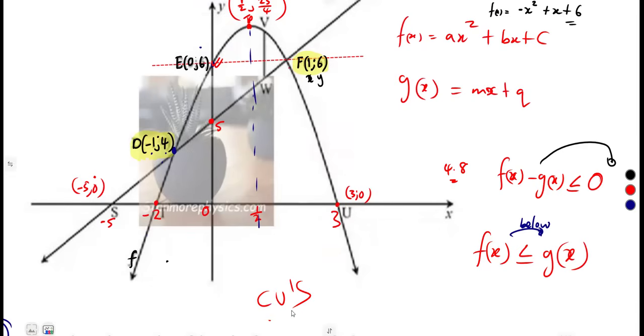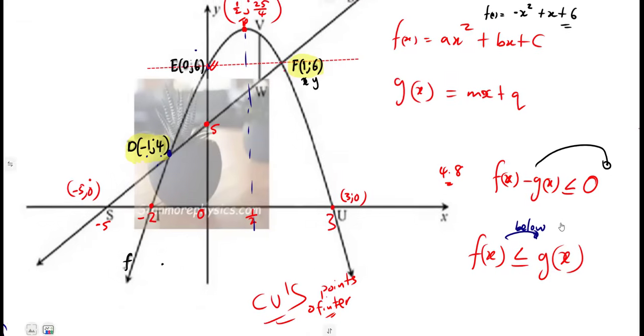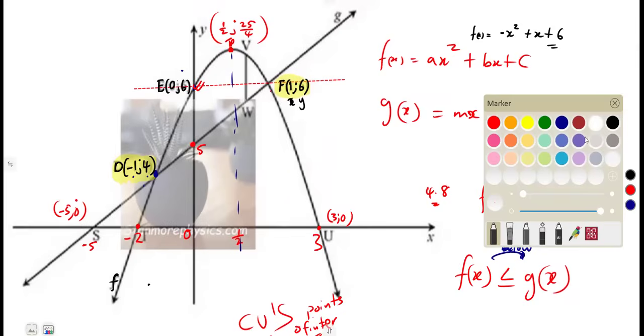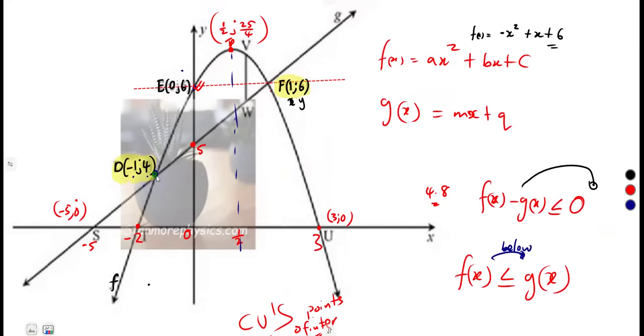So you use the critical values, which are the points of intersection. When the two graphs intersect, you can tell from there whether the other one is greater or lower in terms of the values of x. So our critical values were the points of intersection. At the point of intersection here, x is -1. At the point of intersection here, x is +1. Those are the critical values.